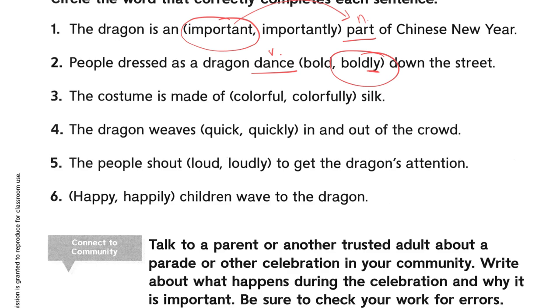Okay, one more, and then the rest are yours. The costume is made of blank silk. Colorful or colorfully what? What are we talking about? Well, we're talking about silk. That's that very soft fabric, so that's something you can touch. So that's a noun. Which one of these words is going to describe a noun? Only adjectives describe nouns. Colorful silk. The costume is made of colorful silk.